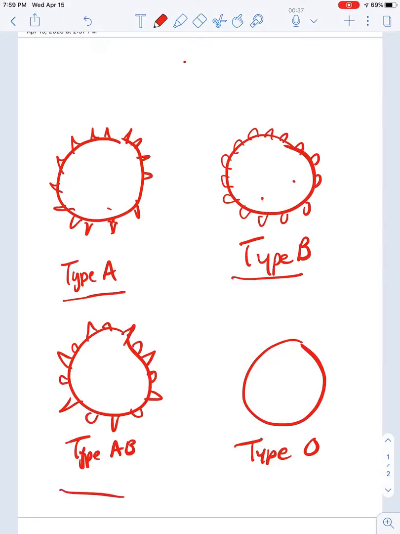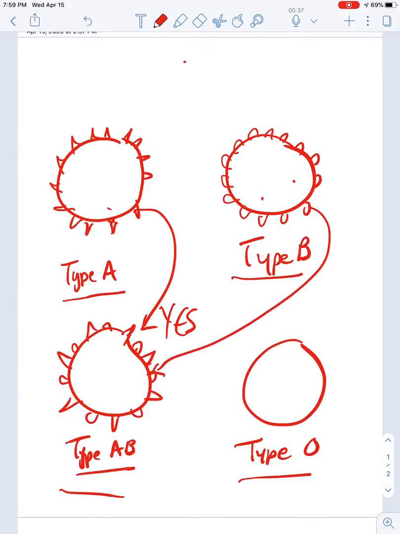Anyways, so here we go. So we should understand who is able to donate to who. If you're type A, can you donate to type AB? Yes. Because if you're type AB, you recognize both the triangle and the circle. You recognize the circle in type B. You recognize the triangle in type A. So guess what? Type A and B can donate to type AB.